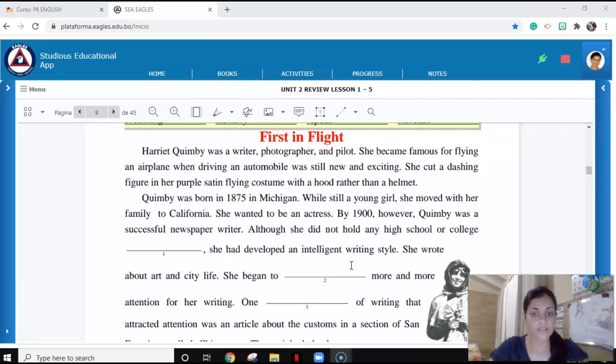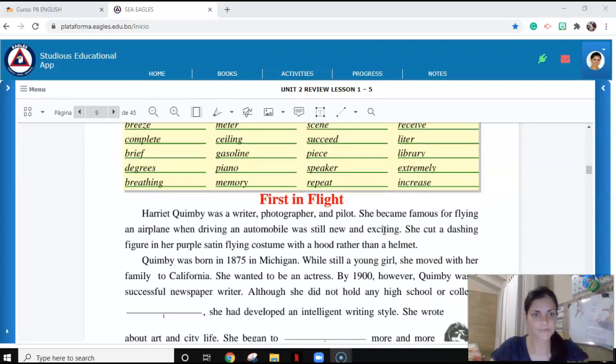Although she did not hold any high school or college... What do you think is the missing word here? Remember, we need to look for context clues. So let's have a look within the sentence. Although she did not hold any high school or college... What is something that is related to a school or college?